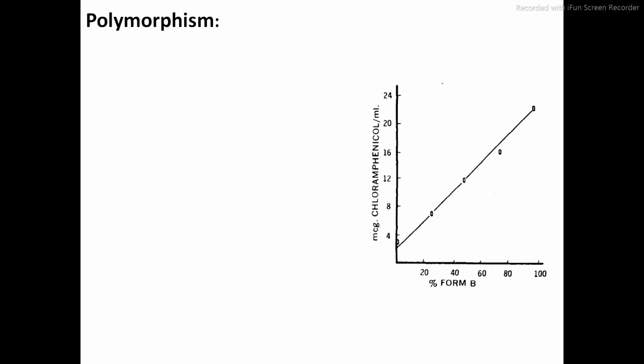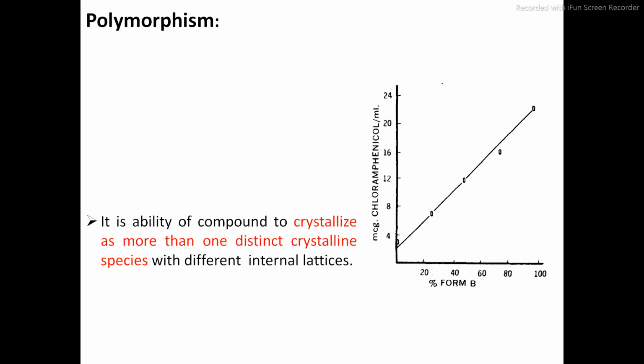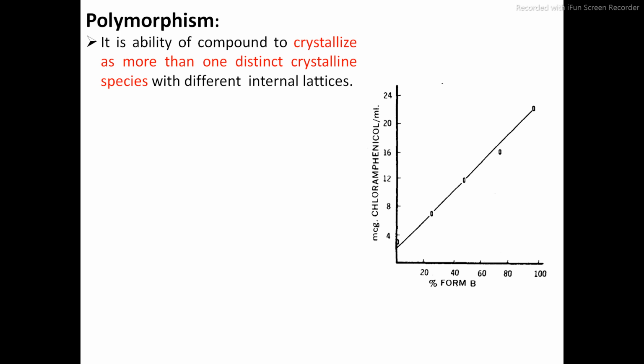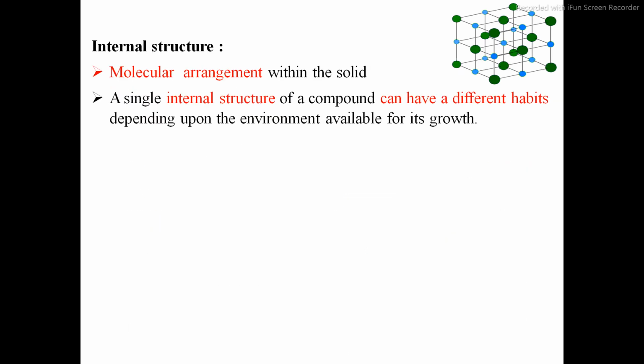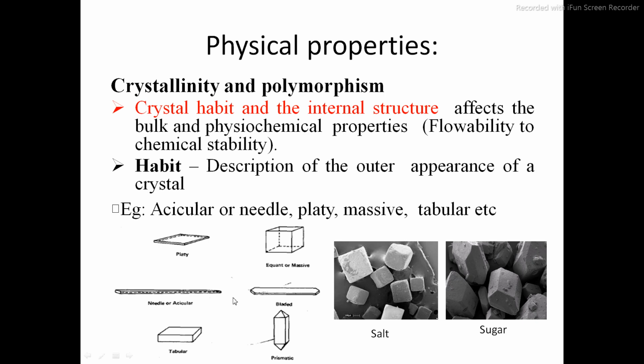Next is polymorphism. What is meant by polymorphism? It is the ability of a compound to crystallize in more than one distinct crystalline species with different internal lattices. As you can see in this image, there are different crystalline forms: platy, massive form, needle shape, bladed, tabular, or prismatic form. So sometimes a single drug can exist in these different crystalline forms.